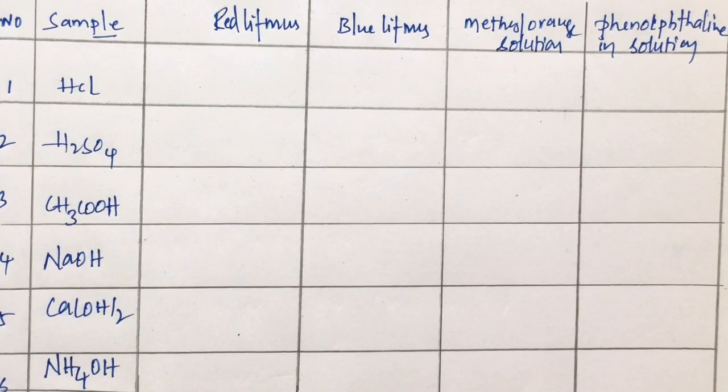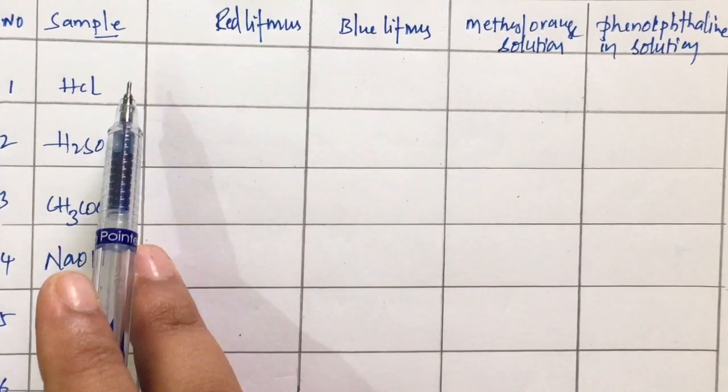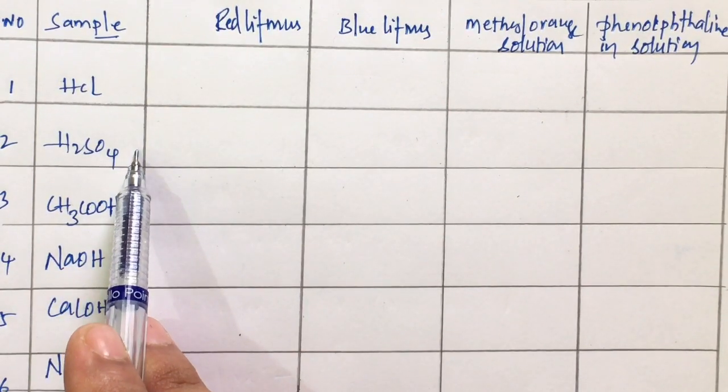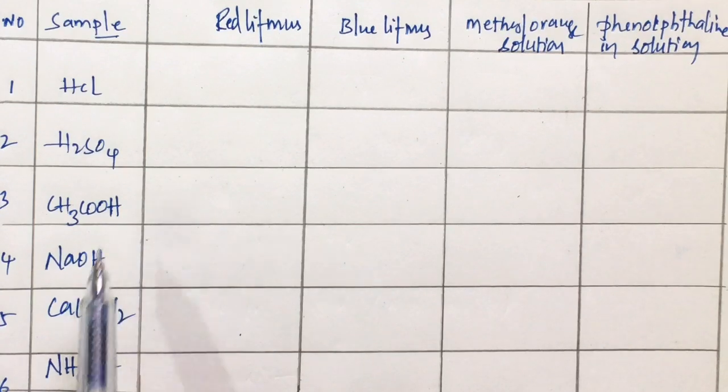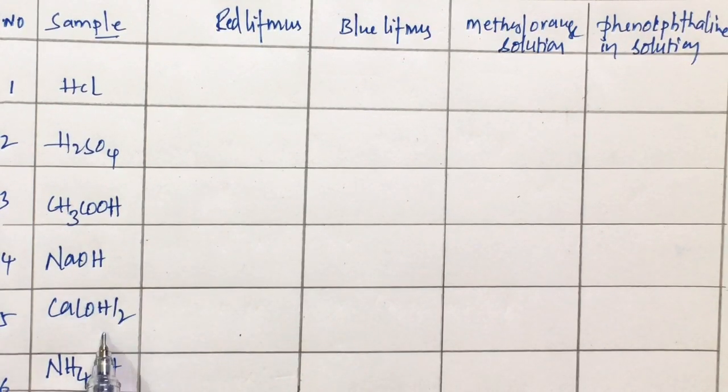Collect the following samples from your lab: HCl, H2SO4 (sulfuric acid), acetic acid, sodium hydroxide, calcium hydroxide, ammonium hydroxide, etc. We have to prepare a dilute solution of these respective substances. We need to follow certain precautions. We need to be very careful while handling acids and bases. This activity has to be done in the presence of your teacher.